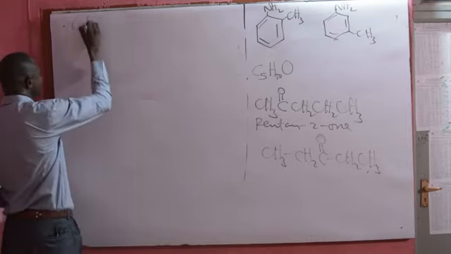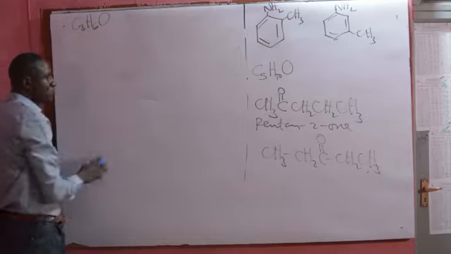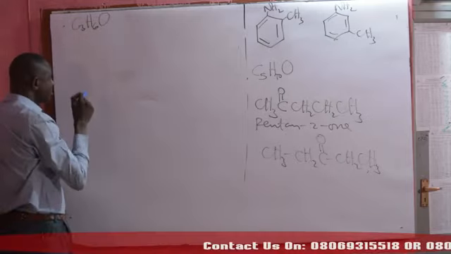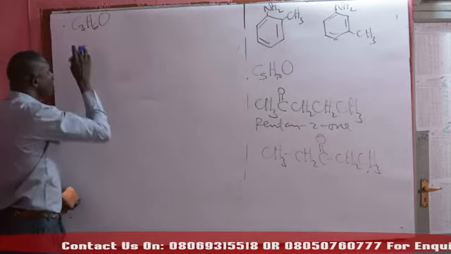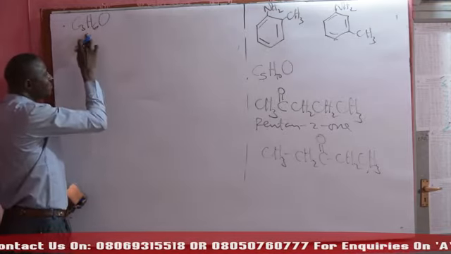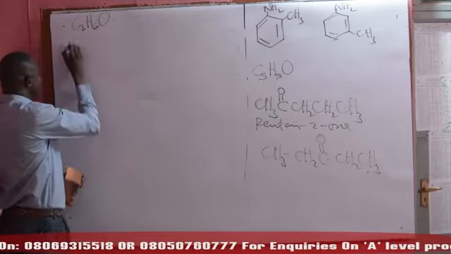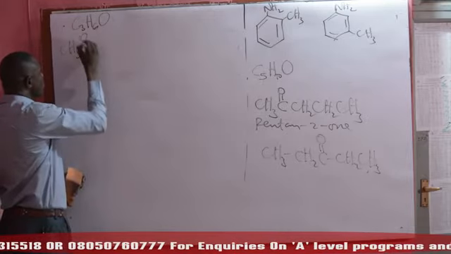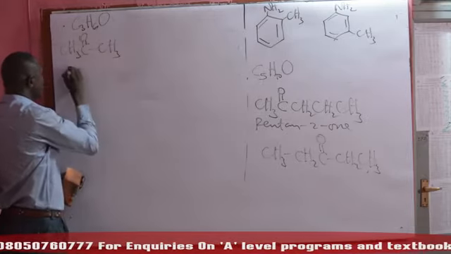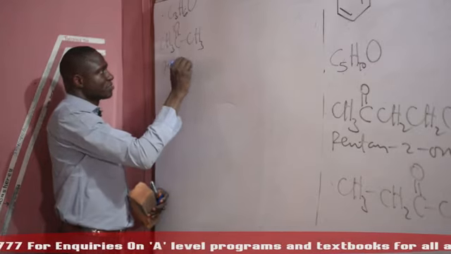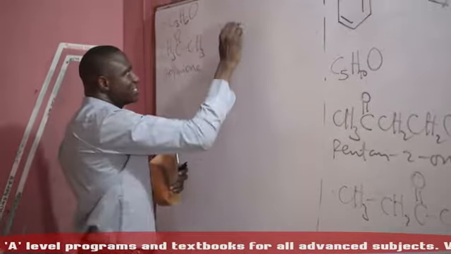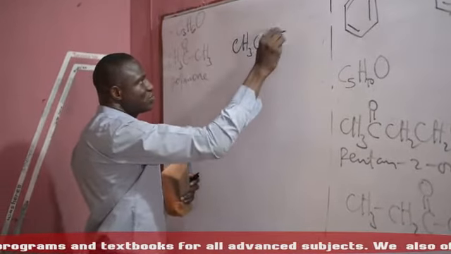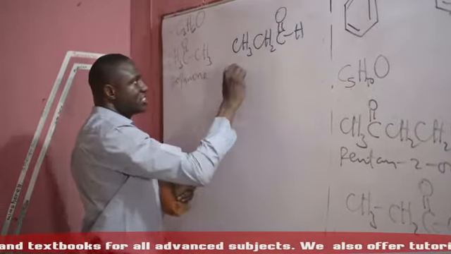Look at this, C3H6O. We can have different kinds of compounds with different functional groups. I want to write the functional isomers of compounds having this molecular formula. We have CH3COCH3. This is propanone, or we also refer to it as acetone. Now look at this, CH3CH2CHO. This is propanal.